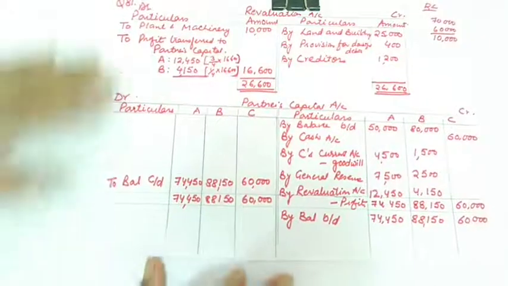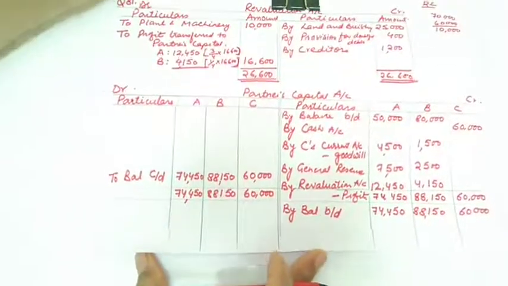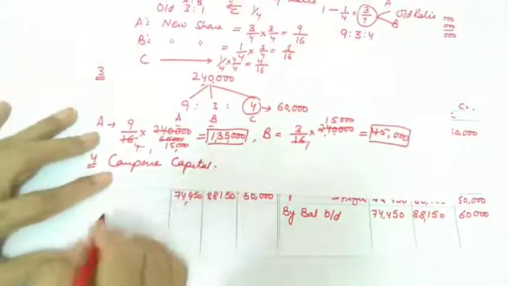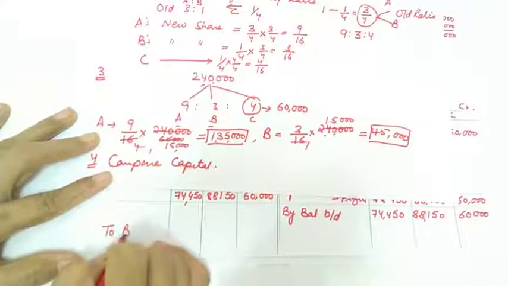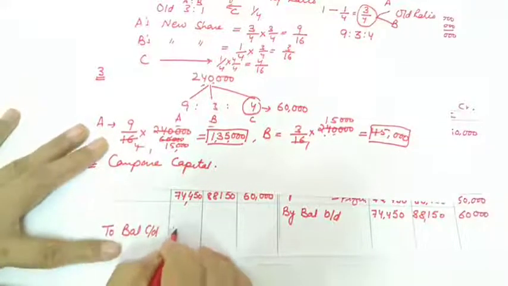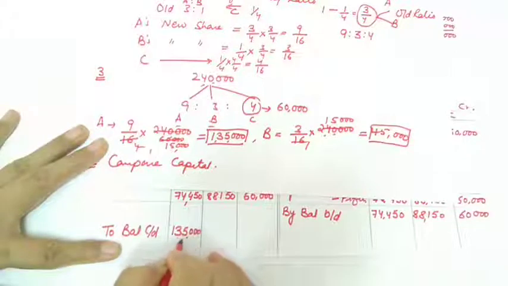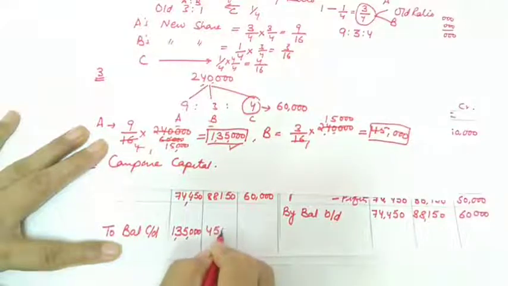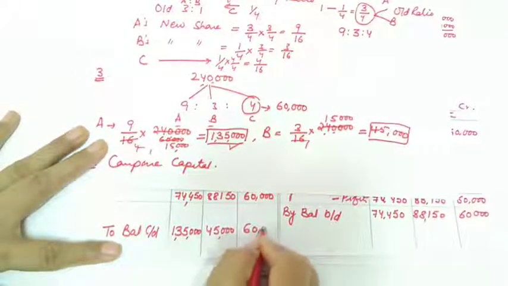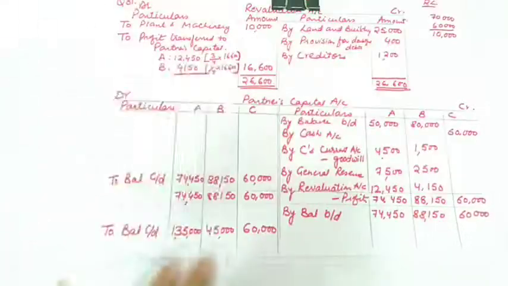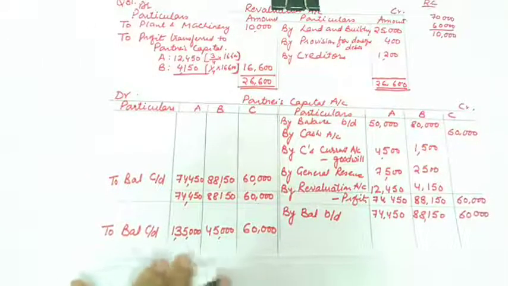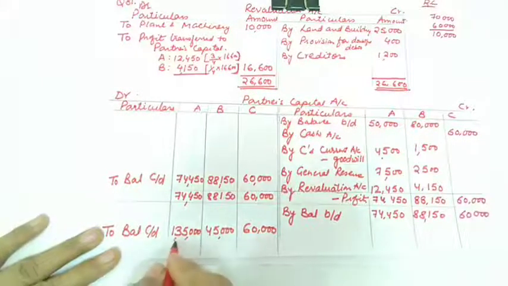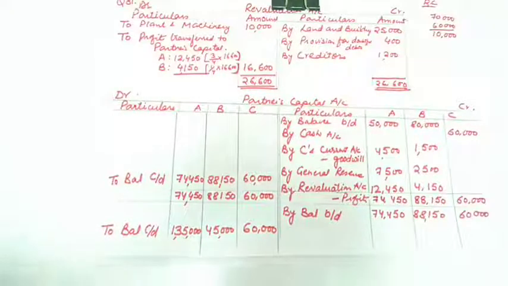Now our desired closing balances should be, A should have, we'll be writing here, and we are fixing these balances. These are not balancing figures, but we want that closing balance of A should be 1,35,000, B should be 45,000 and C should be 60,000. And whatever be the difference, that difference will be transferred to current accounts of the partners. So let us do. So here it is 1,35,000.